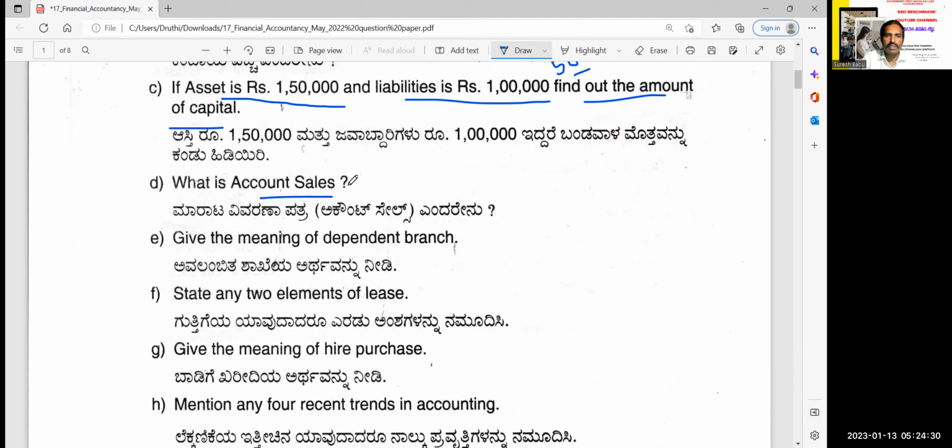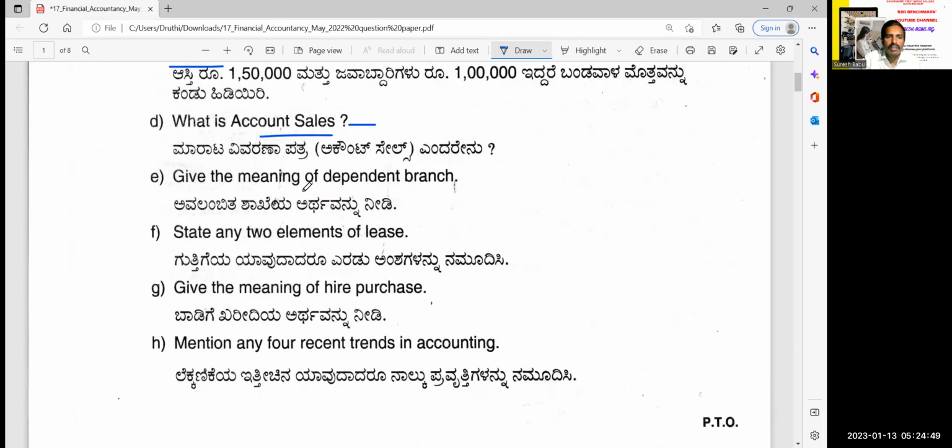What is account sales? See, account sales is the document prepared by the accountant, which contains the sales details. That's it. What is the meaning of dependent branch?